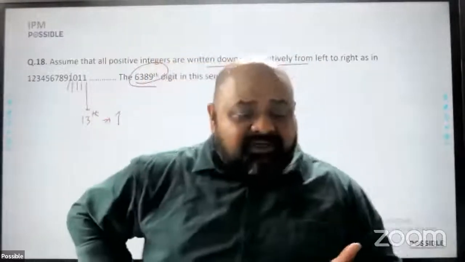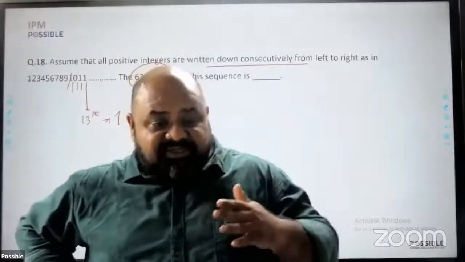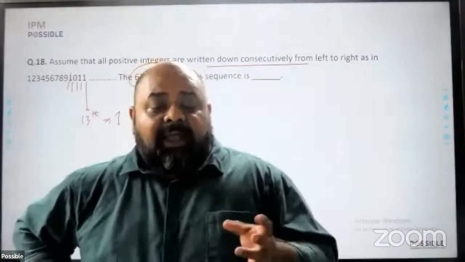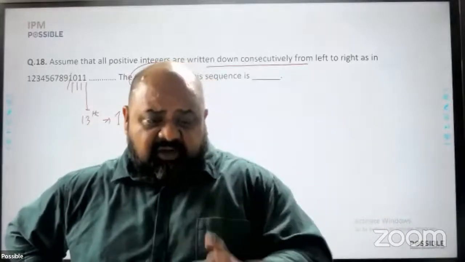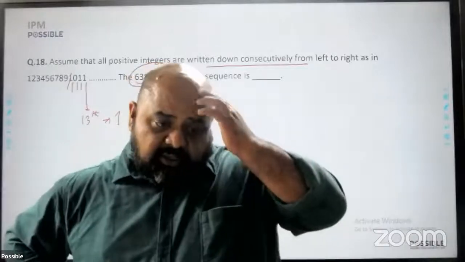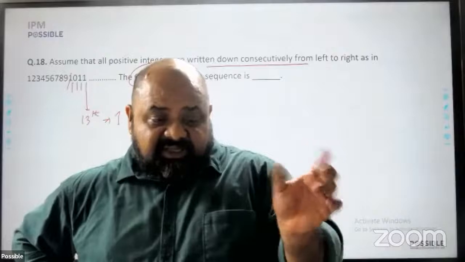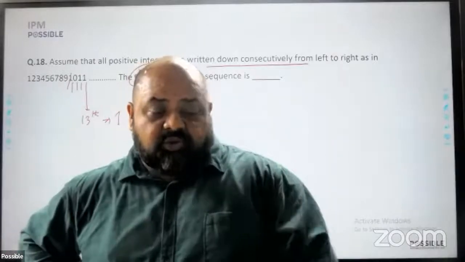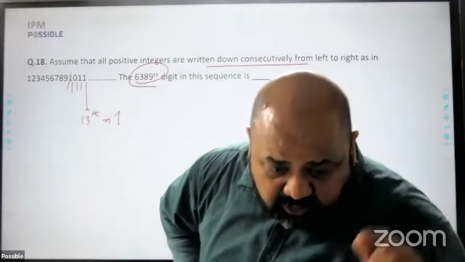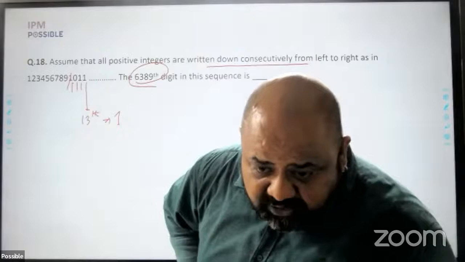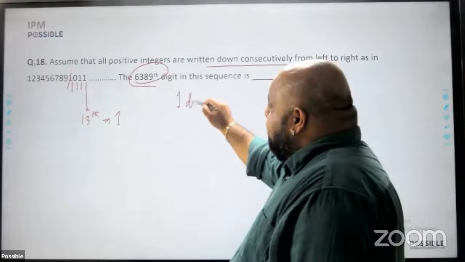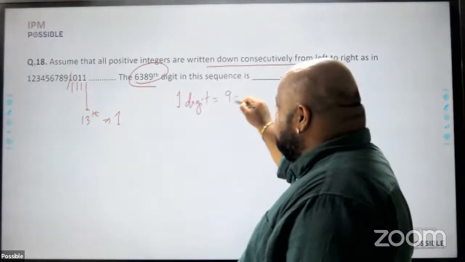Again, a part of number system essentially. This question has been asked in old CAT papers, and if you're preparing for aptitude, you would have come across this kind of question, the 1000th digit, the 2000th digit, and so on. So what you do is you look at the number of digits in the type of numbers, that is 1 digit, 2 digit, 3 digit, and so on. So if I write all the 1-digit numbers, there are 9 digits. Therefore, 1-digit numbers will cover a total of 9 digits, 1 to 9.